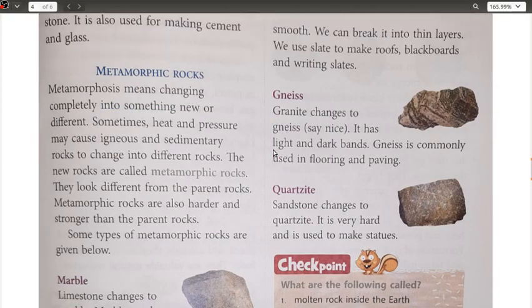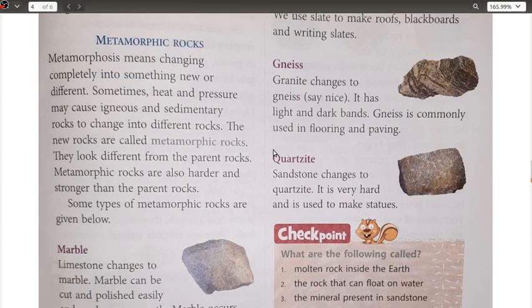Now, when we are talking about the next type of metamorphic rock, we have the third one, that is gneiss. This granite changes to gneiss basically. It has light and dark bands. Gneiss is commonly used in flooring and paving.